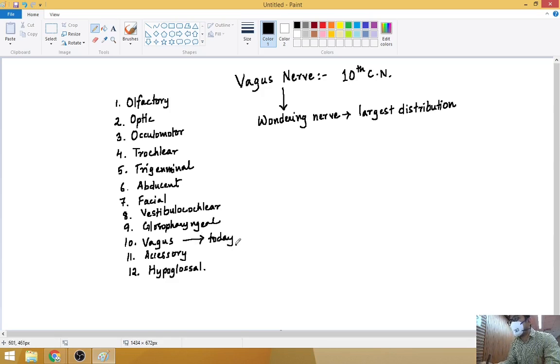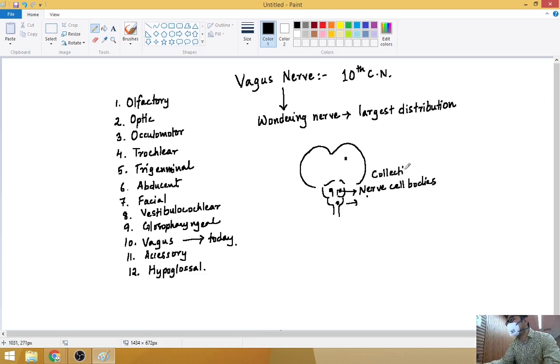Now, all of these nerves inside the brain, along with the brain come the other parts of the brain, like the medulla. Each of these nerves has certain areas from which their nerve cell bodies arise. A collection of nerve cell bodies is termed a cranial nerve nucleus.